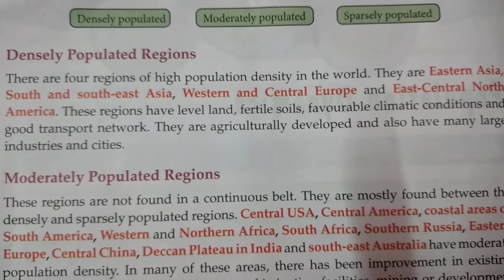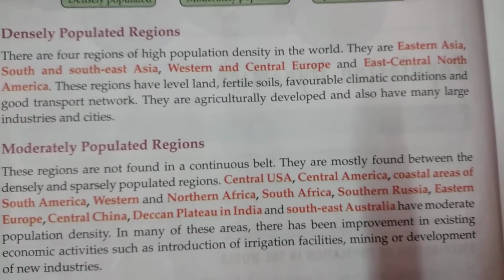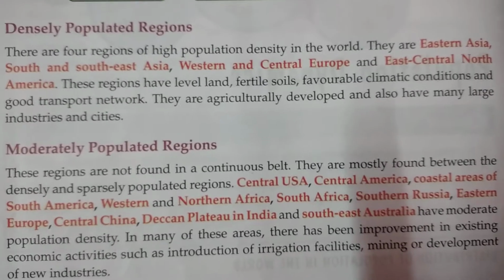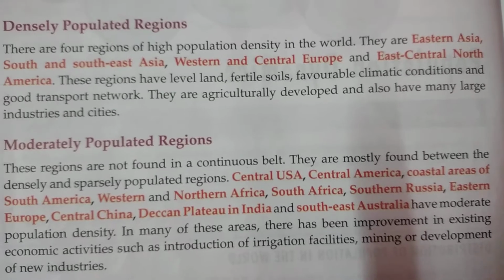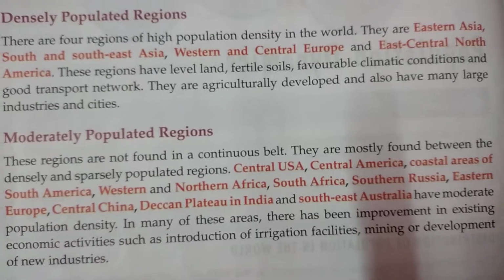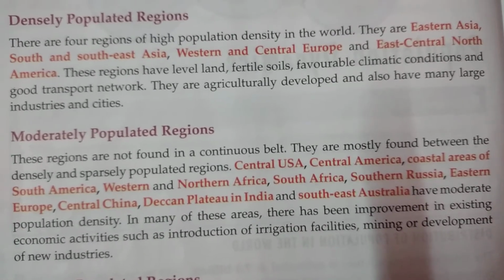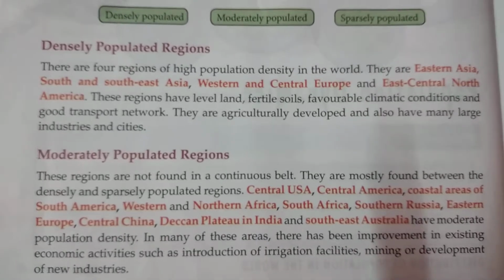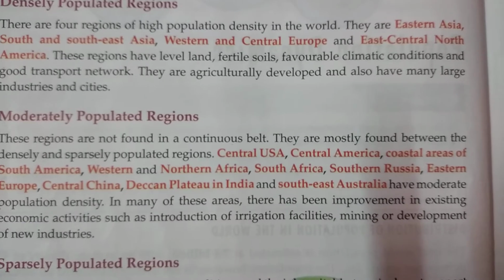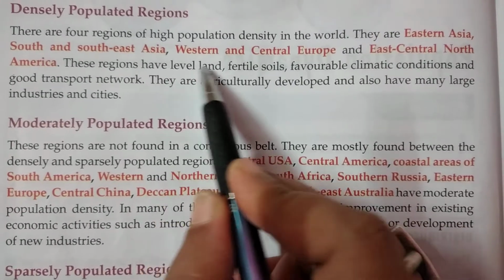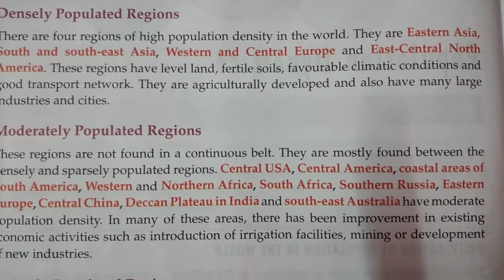So what are the reasons why these places of the world like Eastern Asia, South and Southeast Asia, Western and Central Europe, and the East Central part of North America have very dense population? Obviously some of the favorable reasons are, first of all, these places have level land. That means they have flat land. These places are not mountainous or hilly.